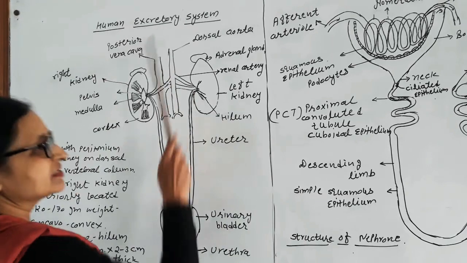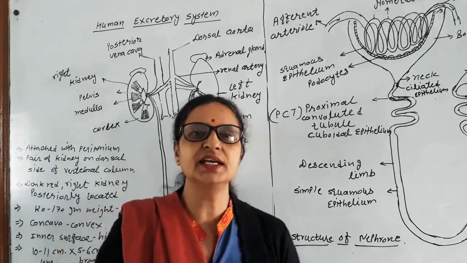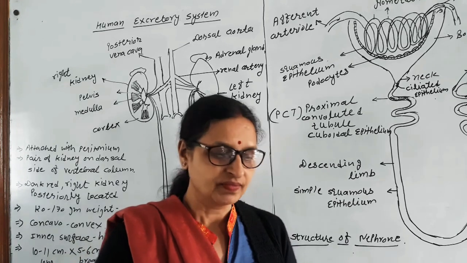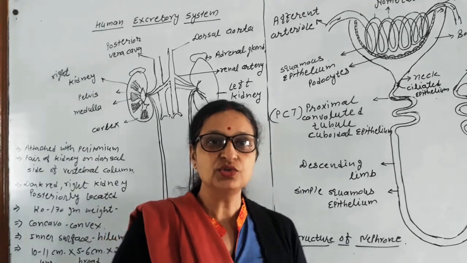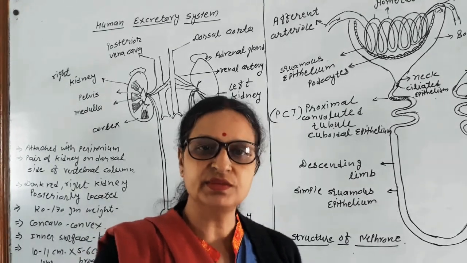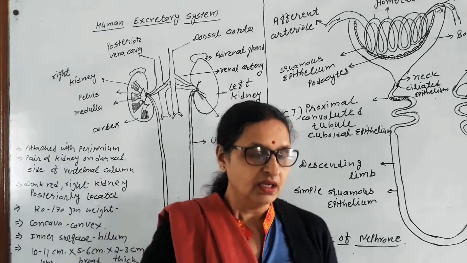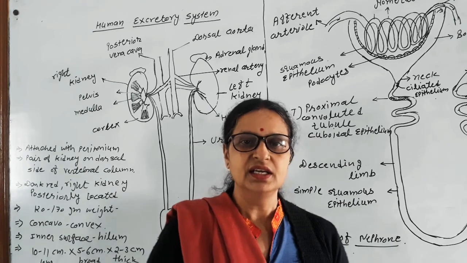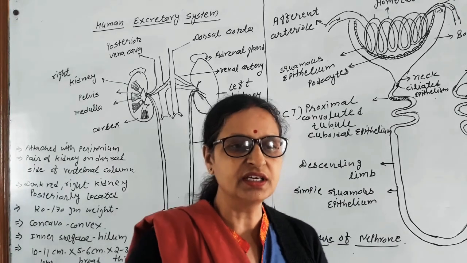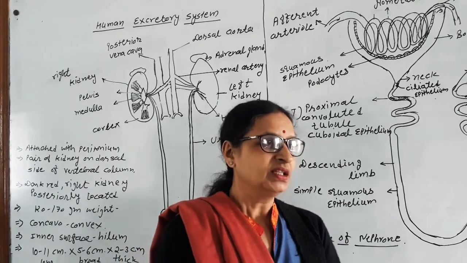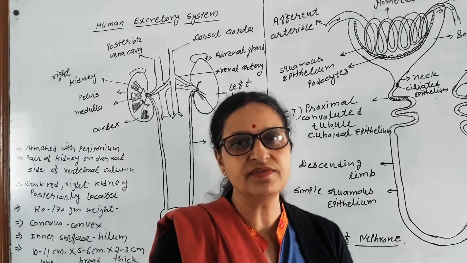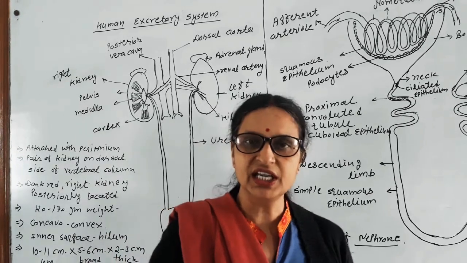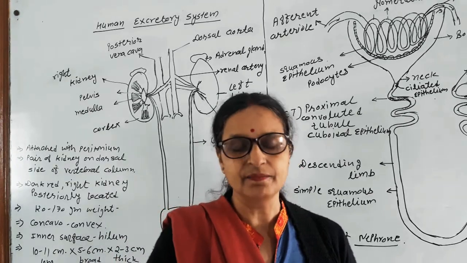Human excretory system. Before going to the human excretory system, we have to learn what excretion is. Excretion means to bring out the waste material from the body. In lower organisms, the excretory material is quite simpler than in terrestrial organisms. There are four types of organisms found on the basis of excretory material, the waste material.